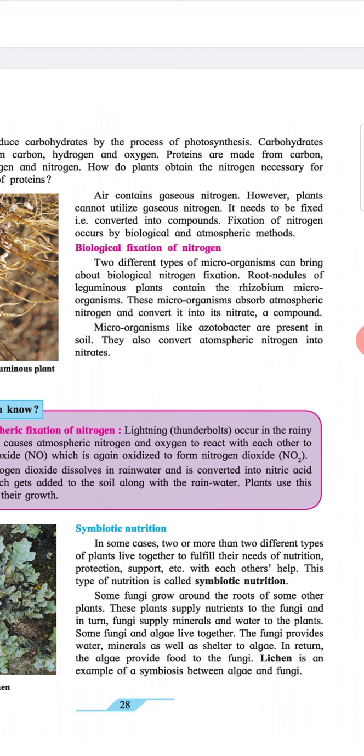Two different types of microorganisms can bring about biological nitrogen fixation. Root nodules of leguminous plants contain the rhizobium microorganisms. These microorganisms absorb atmospheric nitrogen and convert it into nitrate compounds. Microorganisms like Azotobacter are present in soil. They also convert atmospheric nitrogen into nitrate.